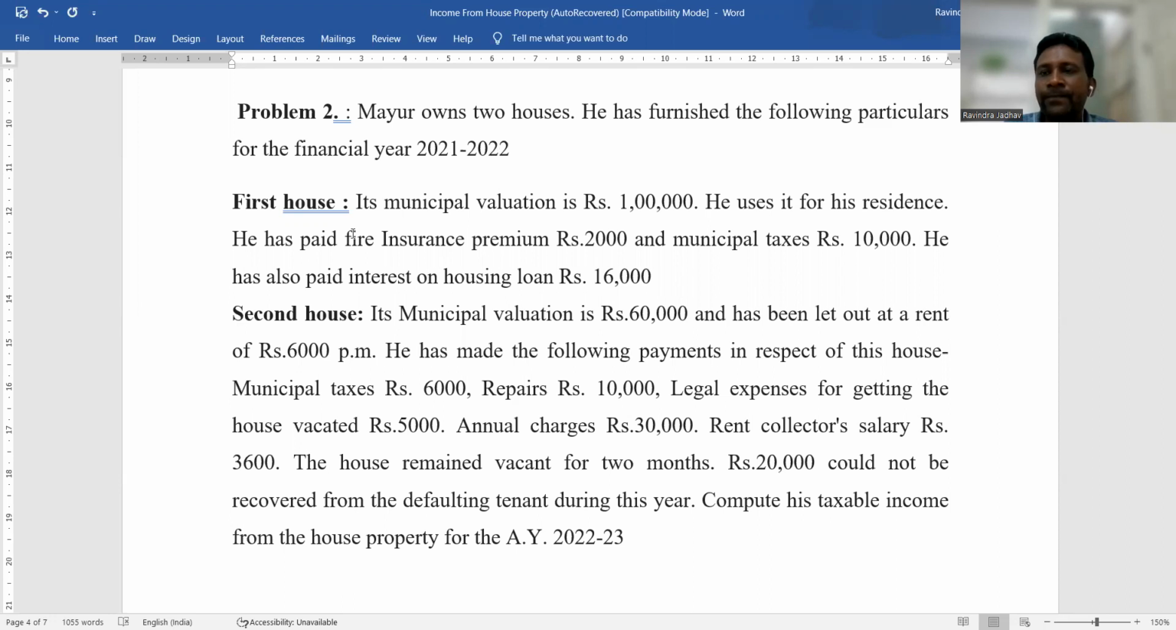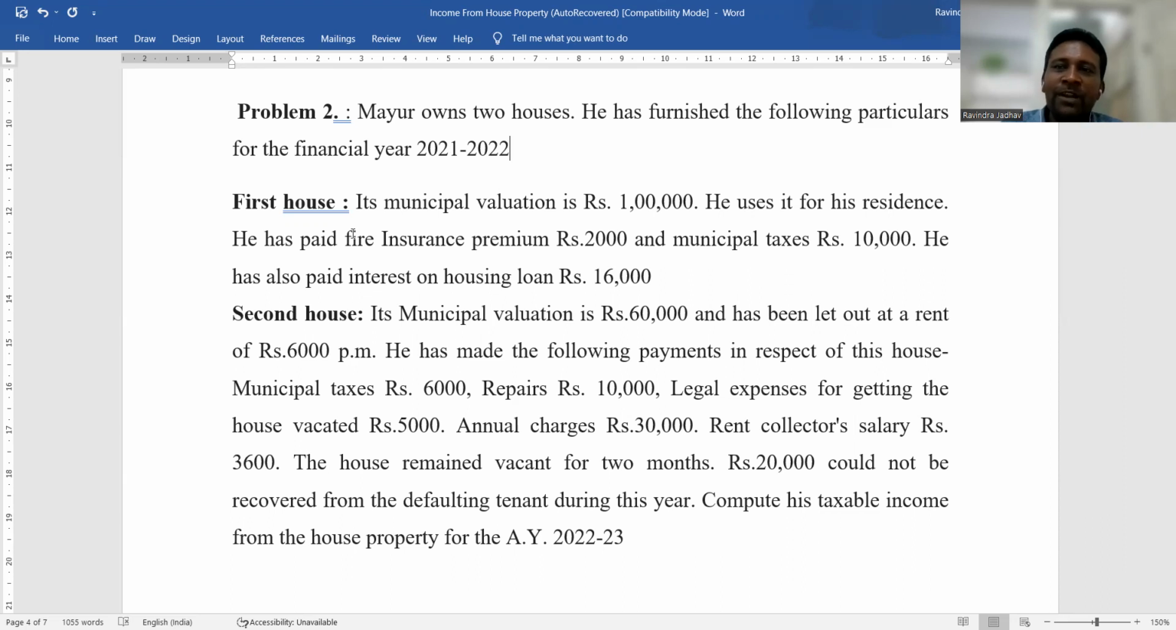So after micro reading, we concluded that only municipal valuation is given in this problem. Fair rent and standard rent are not given. But the most important point is that annual rent is not given in this problem. If annual rent is not given, that means such a particular house is used for his own residence. So we consider this house as self-occupied house property.